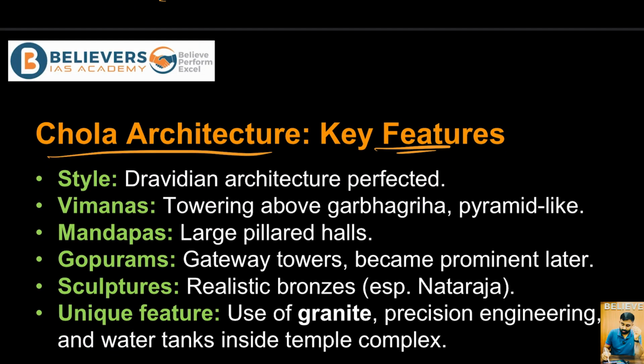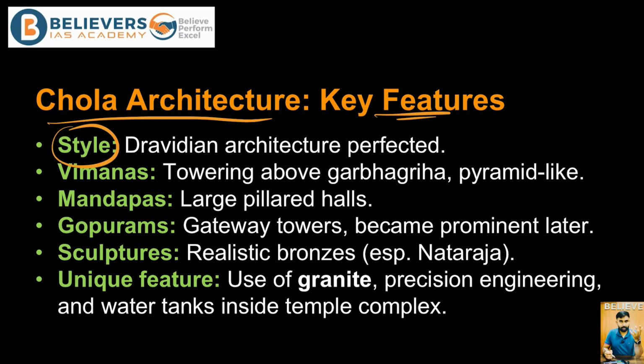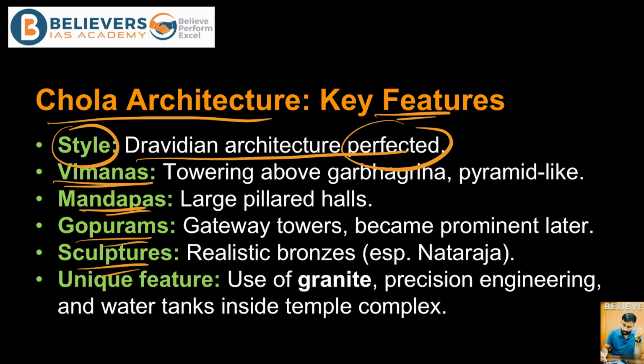Talking about the Chola architecture, the key features, the style, mostly all the temples were of Dravidian architecture. In fact, this is the time when Dravidian architecture was perfected to its finest. Then, talking about some of the important features of the Chola temples, we have to talk about how this was different, right? Because Dravidian architecture went to its peak, or saw a different direction, with the Chola invention, we can call it. Because talking about the Vimanas, right? I hope students know the different ways the temples were built, right?